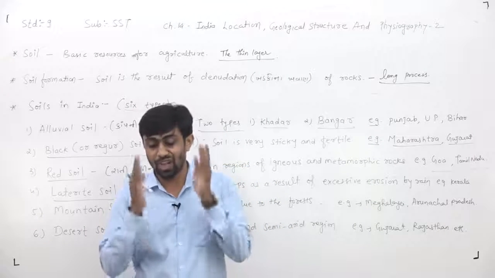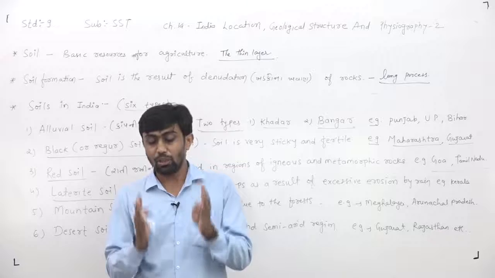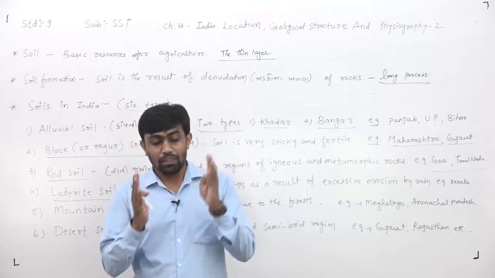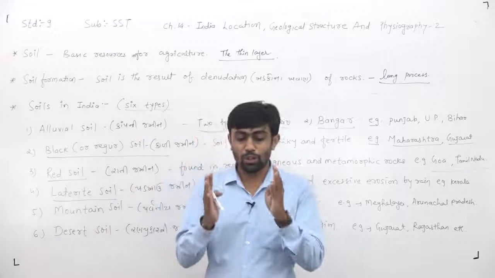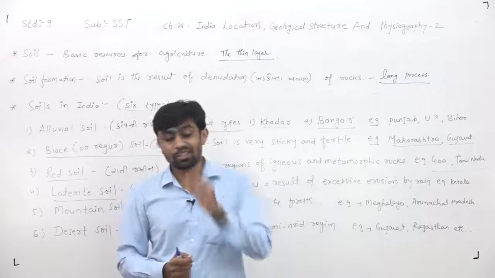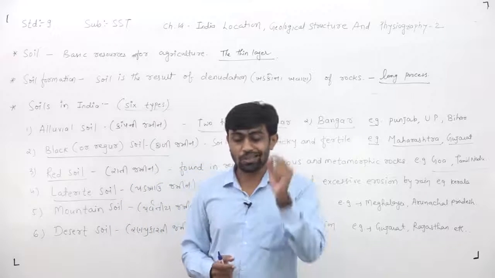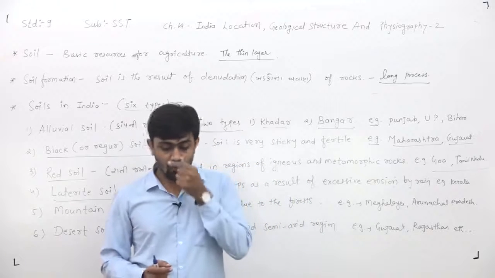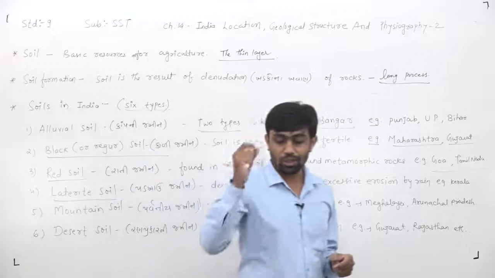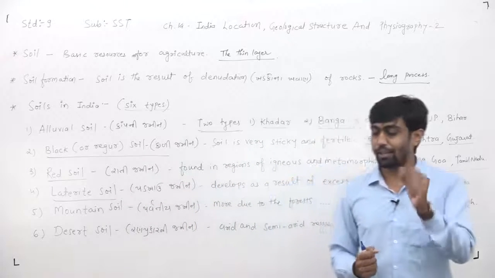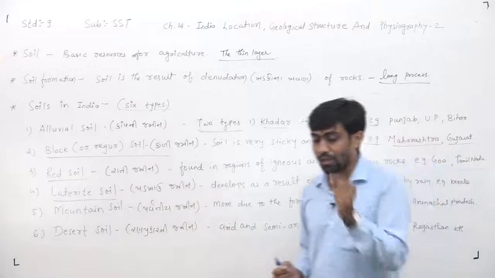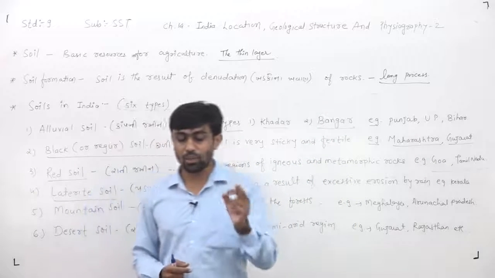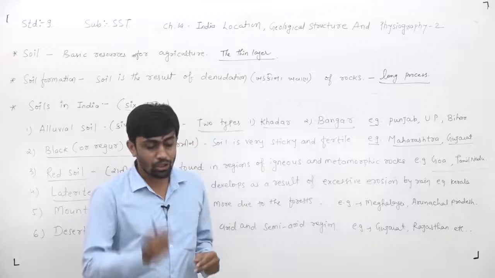Due to heavy rain and intense leaching, this kind of laterite soil is found. In this laterite soil, the humus from the top soil descends into the lower strata, which is called leaching, and that's why we can say it is known as leaching at the lower part.